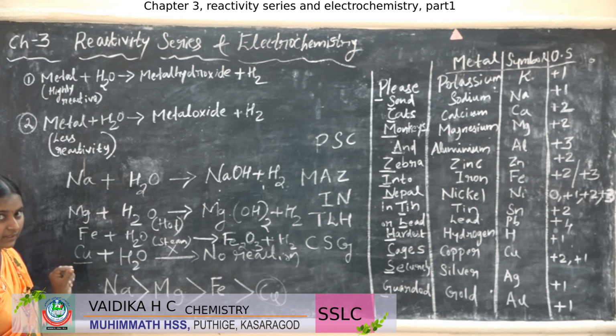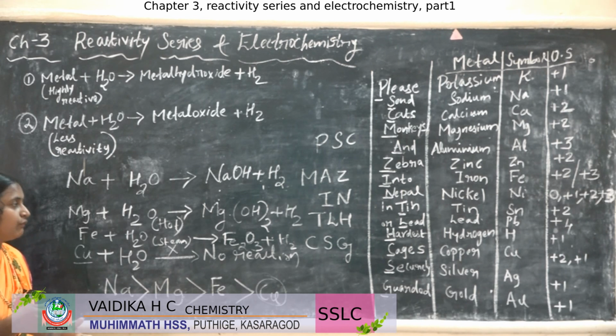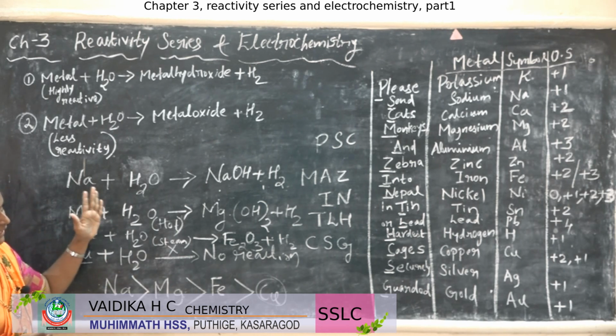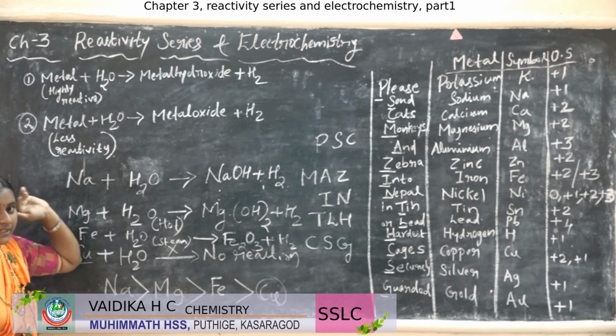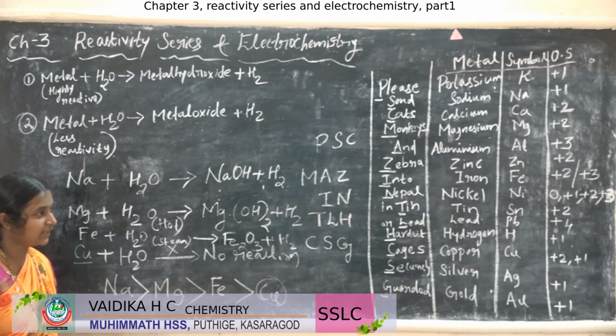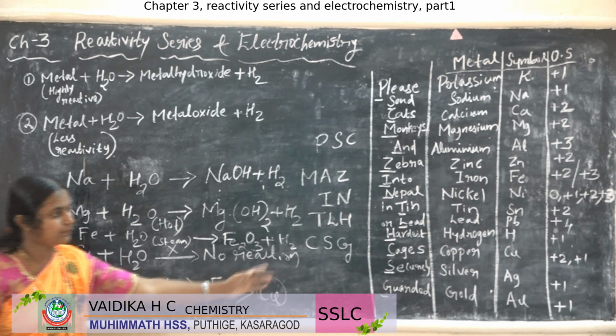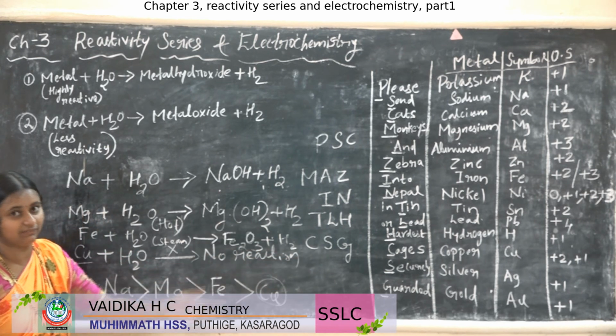In the exam they will give metals, so you have to think which is the most reactive, then write the order. They can give other examples, other metals also. Potassium and sodium are the topmost metals in the reactivity series, so they are highly reactive. Then you write the order, the less reactive ones, and those with no reaction, that is copper, silver, gold, which will not react with the water.